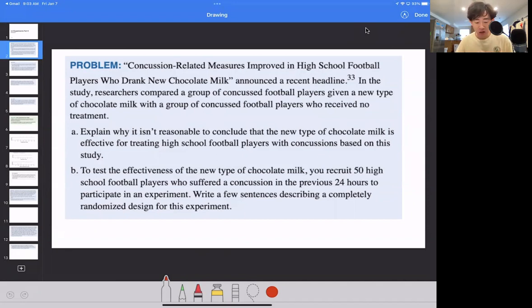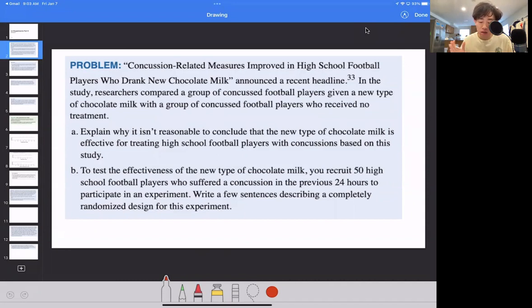If anything, for multiple choice, there's no numbers whatsoever. It's all about just how would you design certain things? What are the confounding variables, and how can you make this better, or how can you improve this experiment? Observational studies versus experiments and all that good stuff.